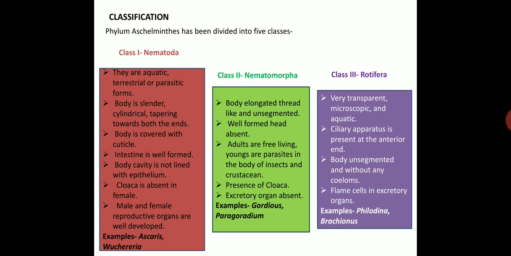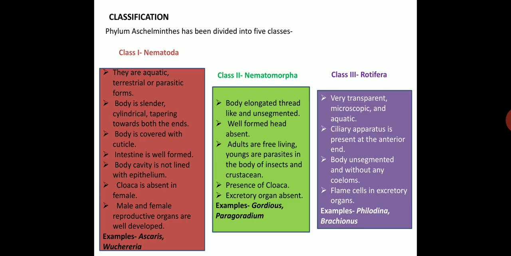The intestine is well formed. The body cavity is not lined with epithelium. Cloaca is absent in females. Male and female reproductive organs are well developed. Examples: Ascaris and Wuchereria.